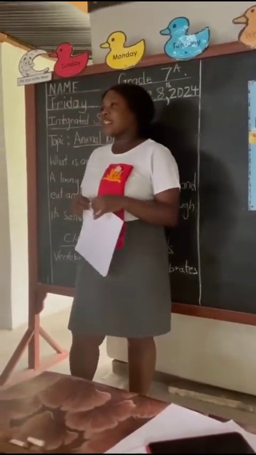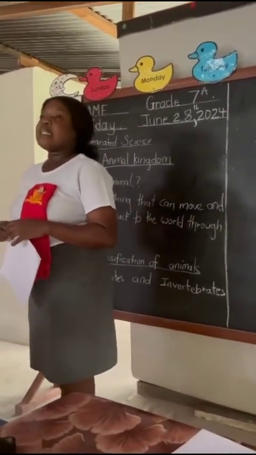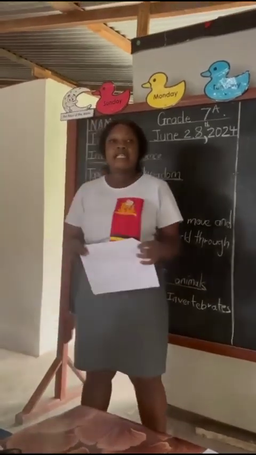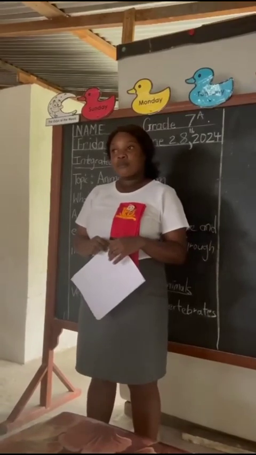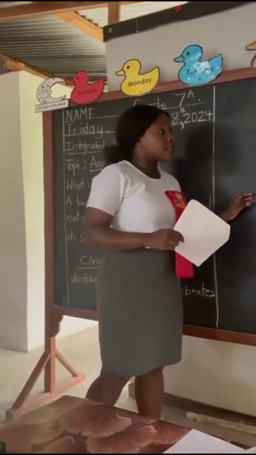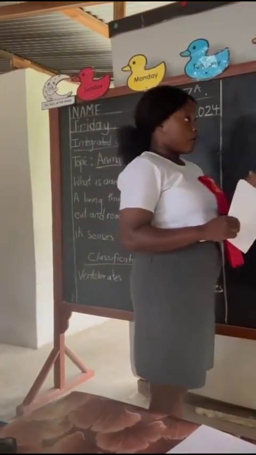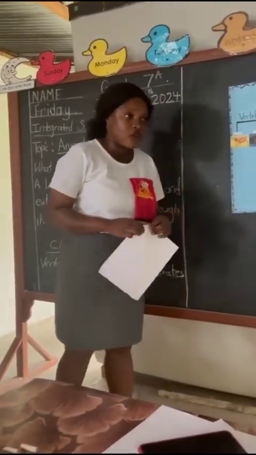So now tell me how many classes of vertebrates they have? Yes, 5 main classes or 5 main groups of vertebrates. And what are they? Yes, we have mammals, amphibians, reptile, bird, and fish, right? Very good.